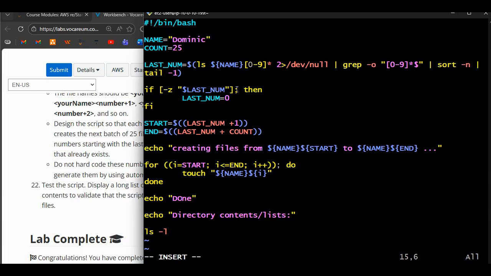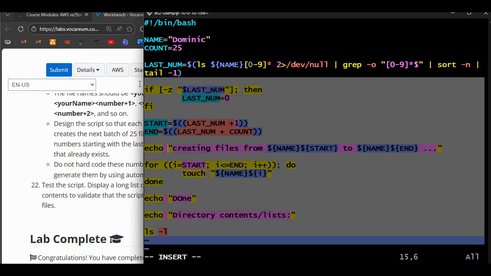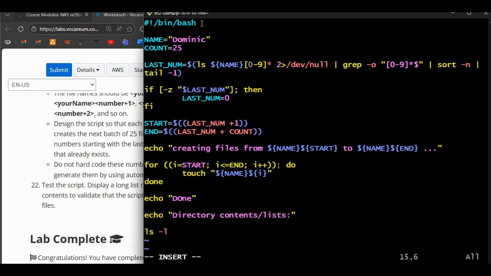Okay, so essentially I don't want to go over, but this is the script. So #!/bin/bash, making it a bash script. You declare your variable name, declare the variable count, declare the last number, saying that it lets the name and a number or anything else, take the errors from it, grep or look for the last numbers only, either 0 to 9 or anything else, and then sort them numerically, and then pick the last from descending order, the last number, right? And we are saying that if there's nothing at the last number, then the last number is equal to 0.